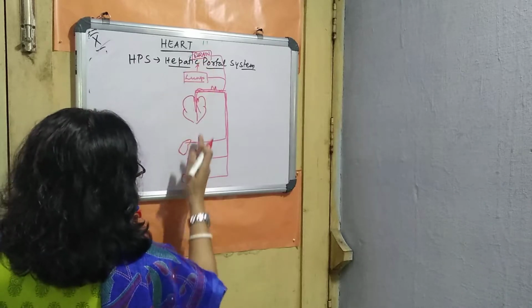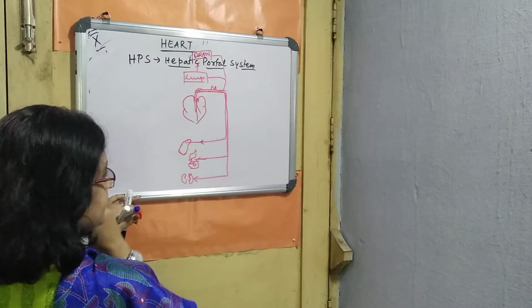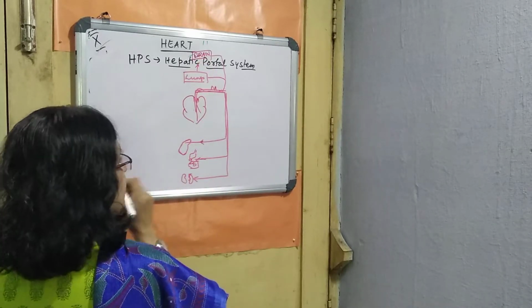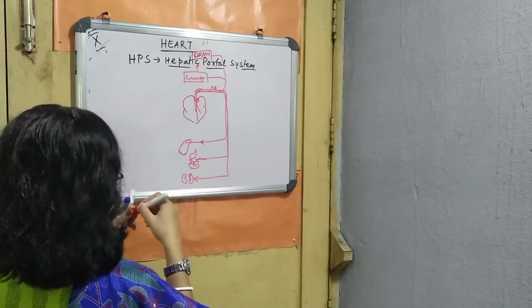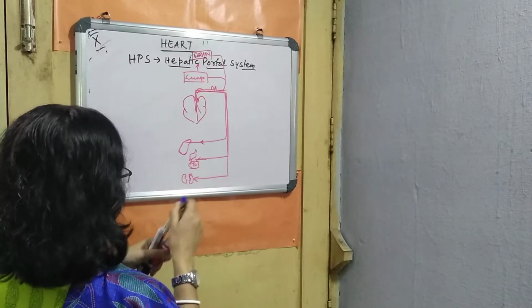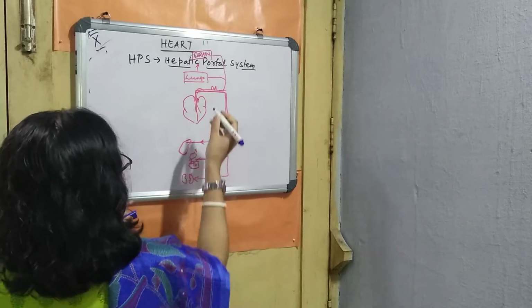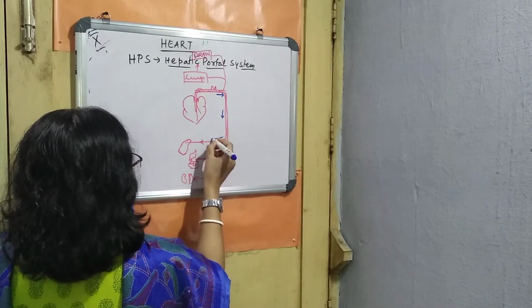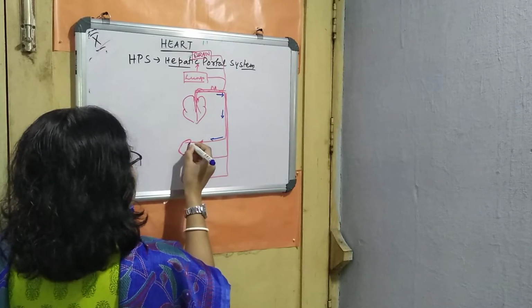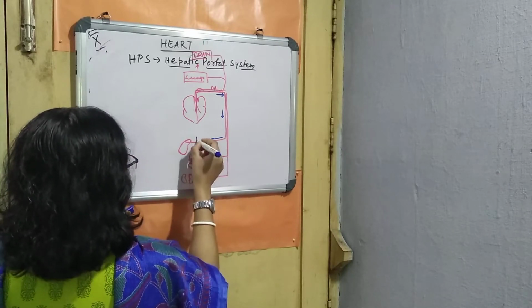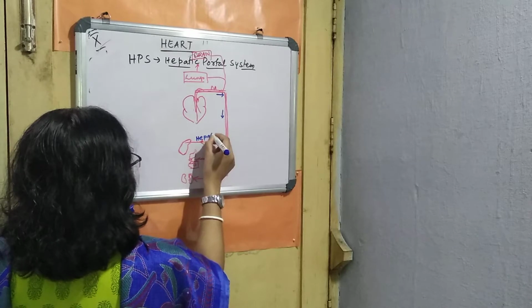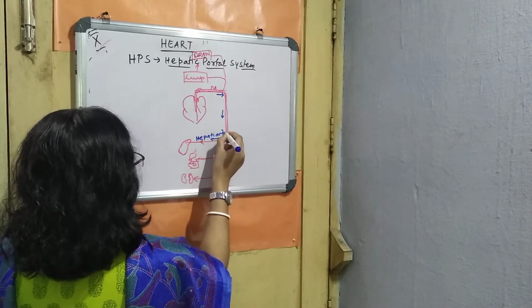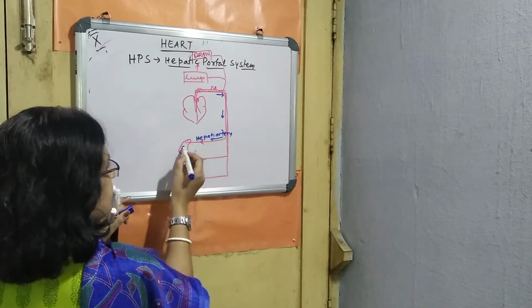Let me explain this particular part first, then I will explain the other part. I will take another color so that it is easier for you to follow. When the oxygenated blood comes from the dorsal aorta, it goes to the liver. This is the artery, of course, and this one is known as the hepatic artery. The hepatic artery takes the oxygenated blood to the liver.